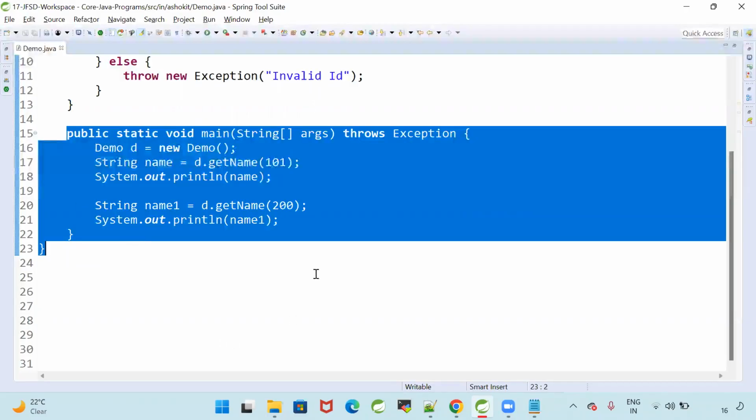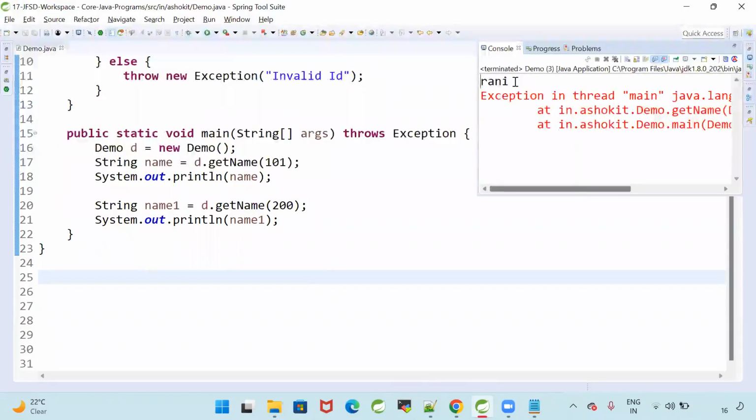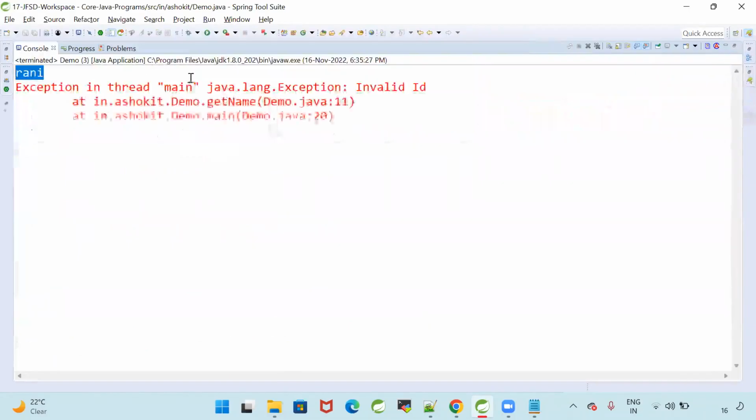Now, the JVM will receive that exception. The JVM will understand what the problem is. That problem it will print on the console. Now, execute this program. What happened? The first method executed, and run is the output. The second method called invalid ID. My program is executed, and it is throwing the exception. That exception is invalid ID.